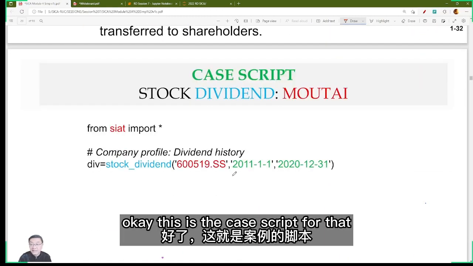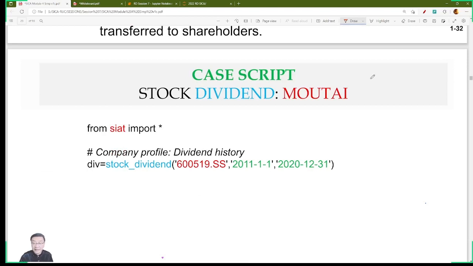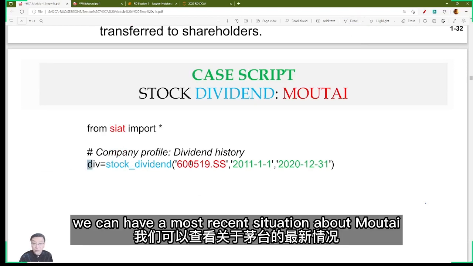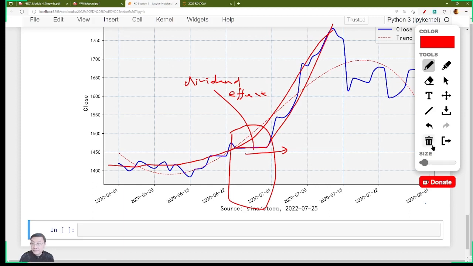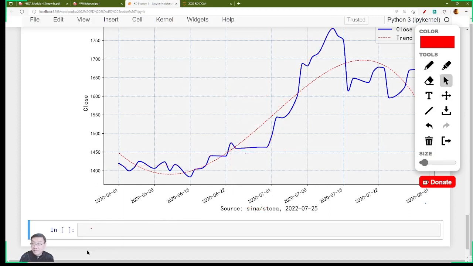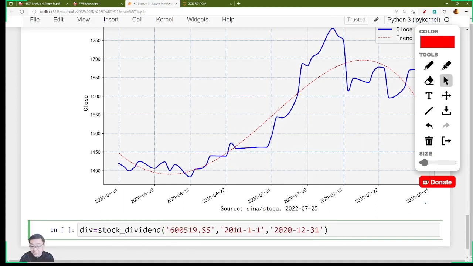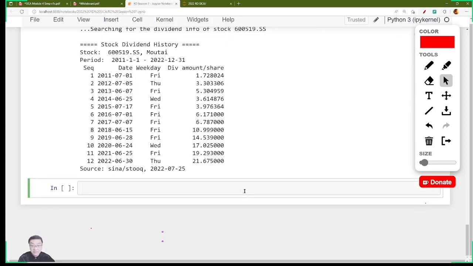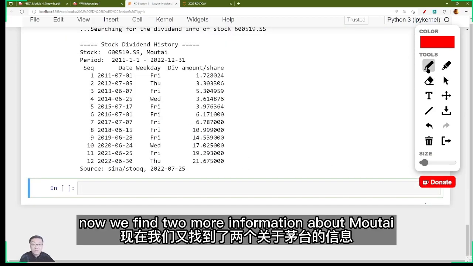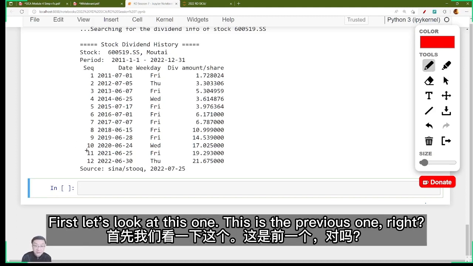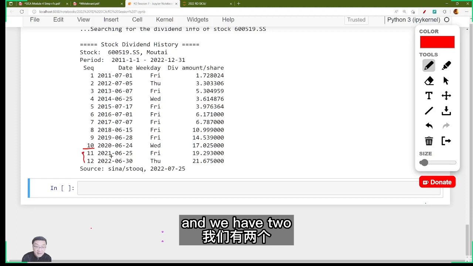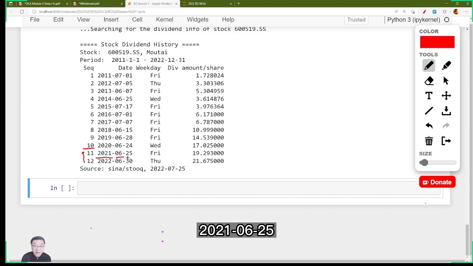Okay, this is the case script for that. And we can look at the most recent situation for Moutai, going up until 2022. Now we find two more pieces of information about Moutai. First, let's look at this one. This is the previous one, right? And we have 2021 June 25th. It's a Friday.